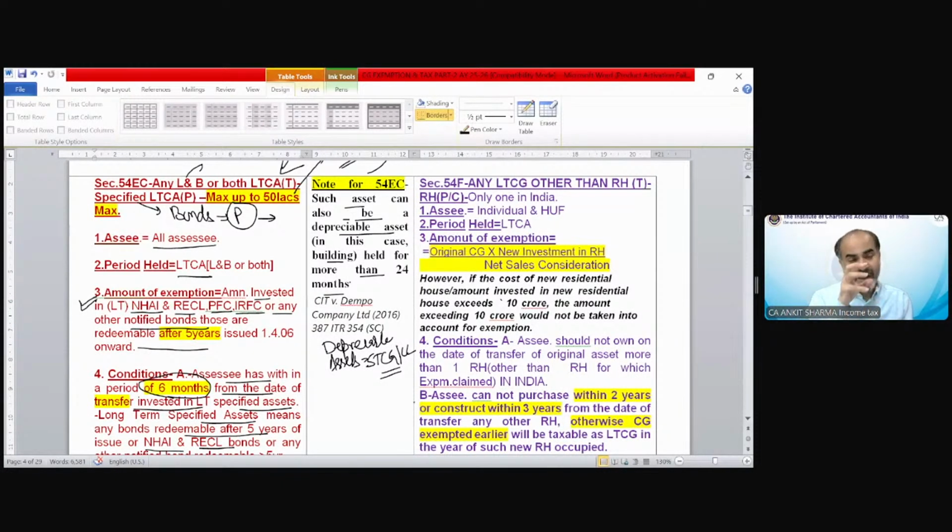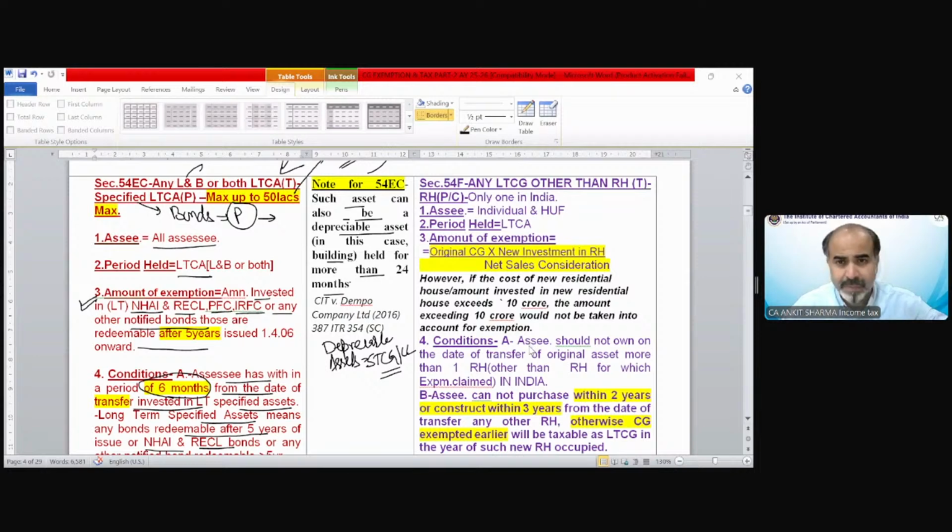And if the consideration of that building is going to be invested for purchasing specified bonds and debentures, you can claim the exemption under section 54EC. Here is the case law which has decided that the depreciable asset nature could also be long-term capital asset, and they are eligible to claim the exemption under section 54EC.